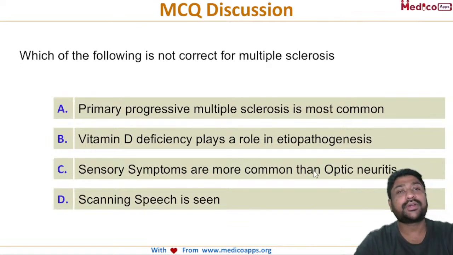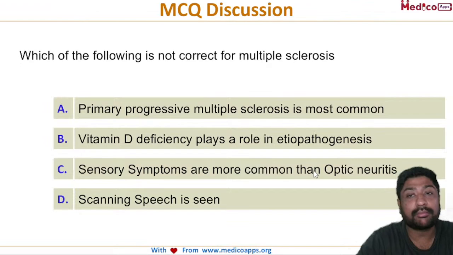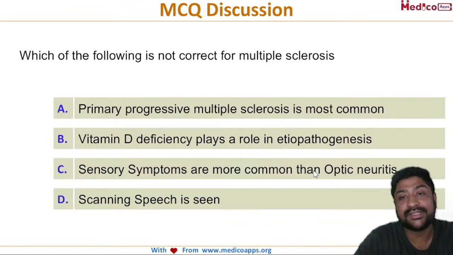Let's look at the first question for today. Which of the following is not correct for multiple sclerosis? Your options are: primary progressive multiple sclerosis is the most common type of multiple sclerosis; vitamin D deficiency plays a role in pathogenesis; sensory symptoms are more common than optic neuritis; and scanning speech is seen. So, which of the following is not true regarding multiple sclerosis?